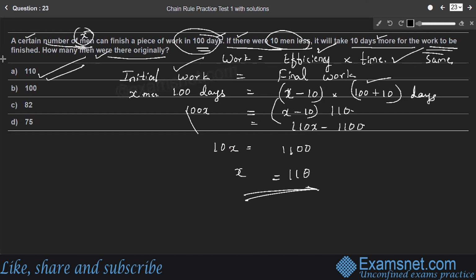Whereas in the final work, X minus 10 number of men, that means 100 men, they took 110 days, 100 plus 10 days, right? So that the work will be the same. Therefore, option A is the right answer.